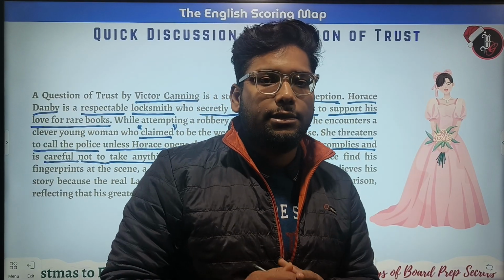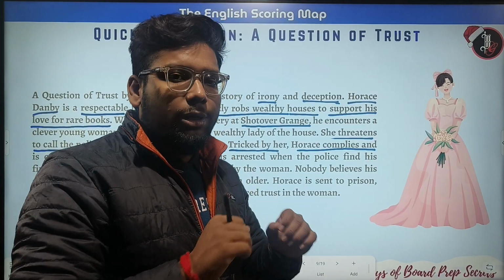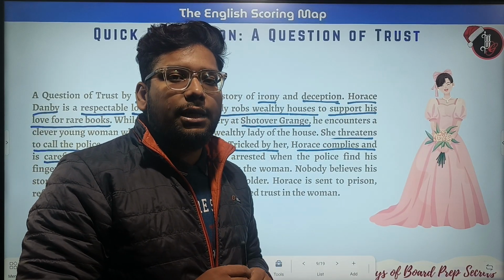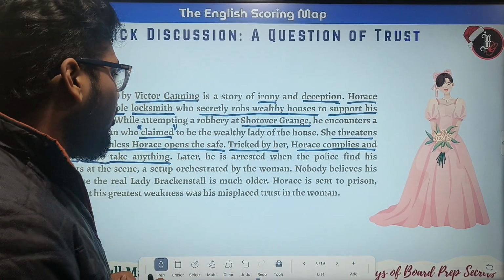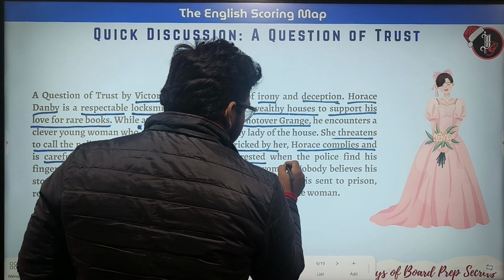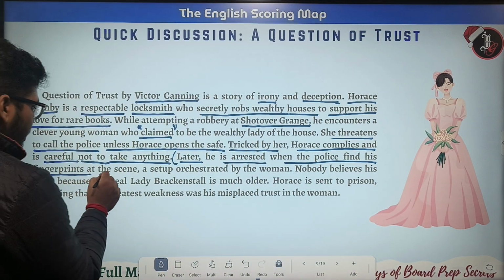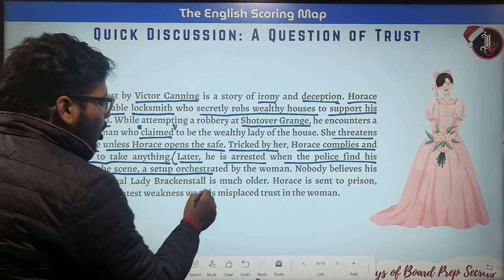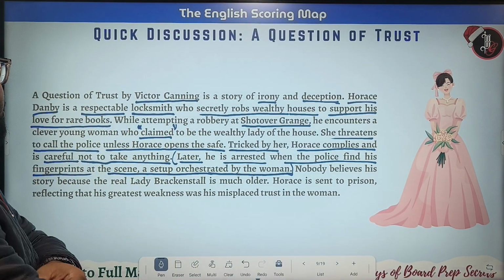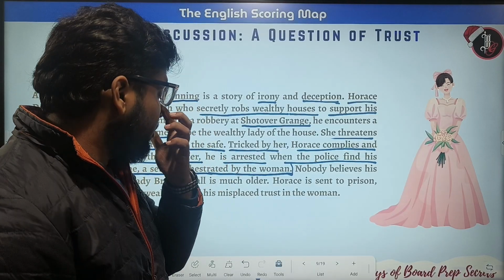He was innocent. He didn't take any of the jewelry or money inside the safe, but still he was caught. Let's see how. This was a setup orchestrated by the woman.